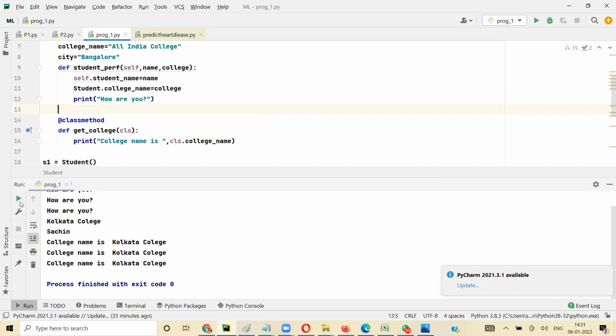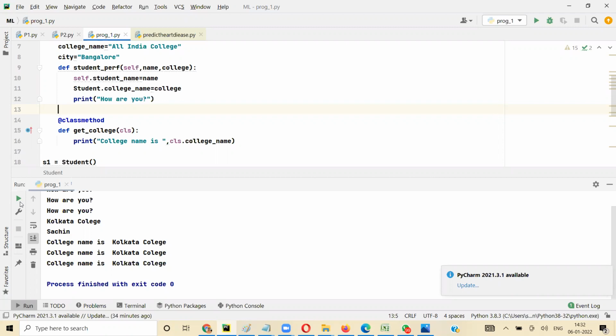And see, there's one more concept called initialization, or init. There's a default function called init. So what happens when you do the init method? When you create an object, the moment you create an object, the init function is called automatically.